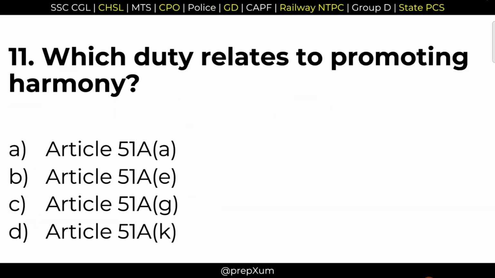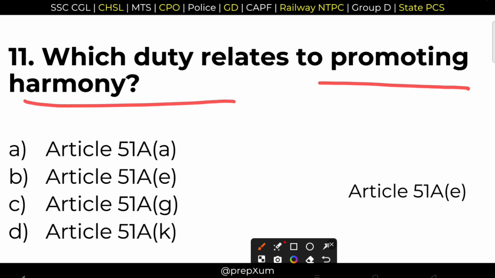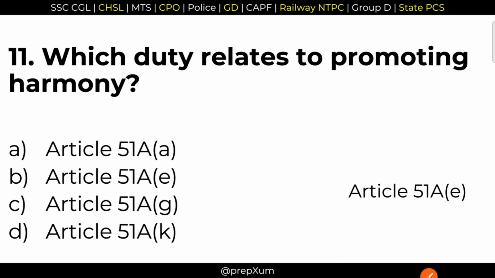11. Which duty relates to promoting harmony? You have to remember the 11 duties. Right answer, option B, Article 51A(e). Article 51A(e) talks about promoting harmony. So option B is the correct answer. You have to remember this. There is no other alternative.